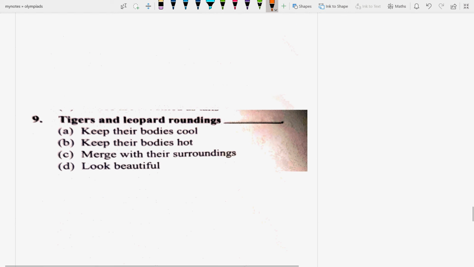Next question is: tigers and leopard rosettes keep their bodies cool, or keep their bodies hot, or merge with the surroundings, or look beautiful? Tiger and leopard markings merge with their surroundings.